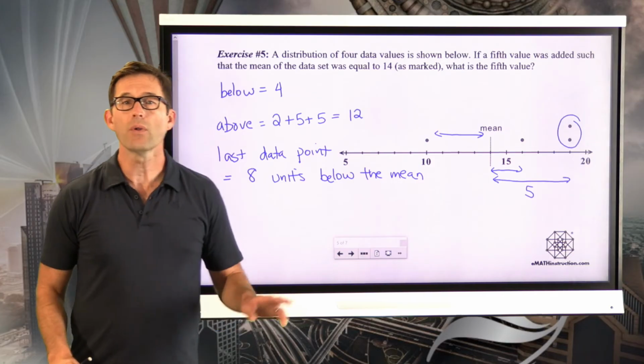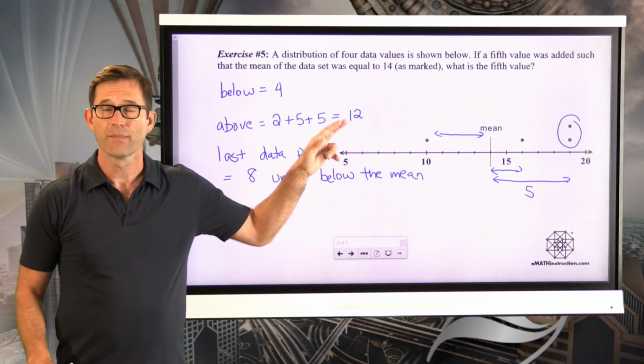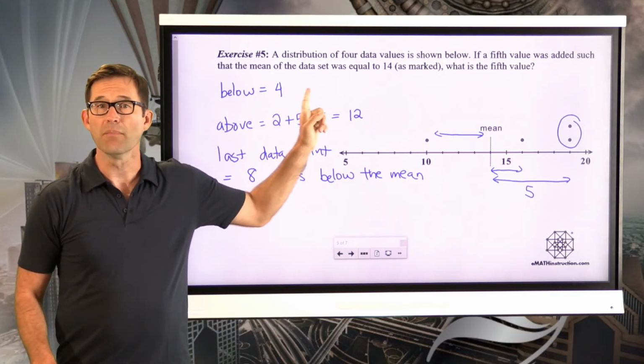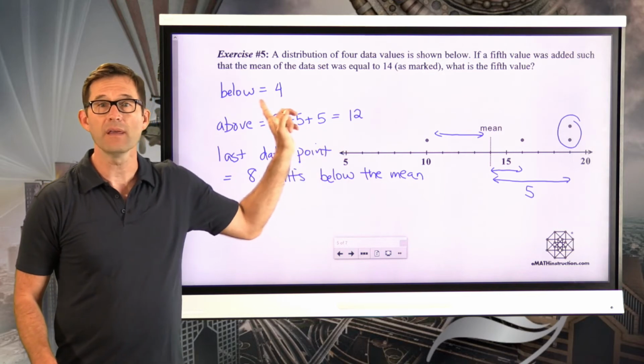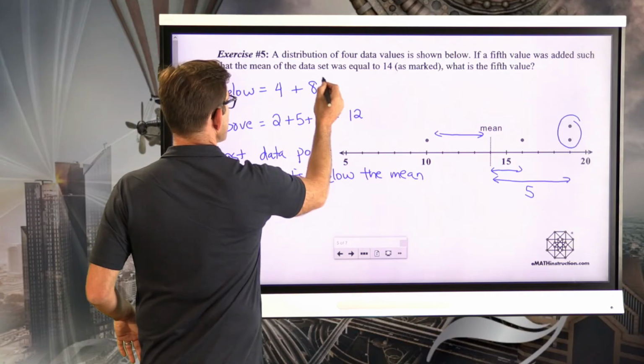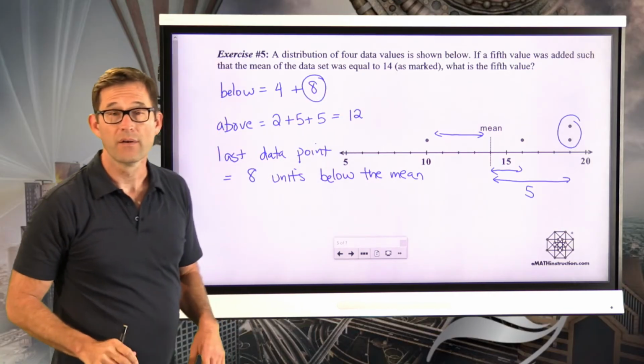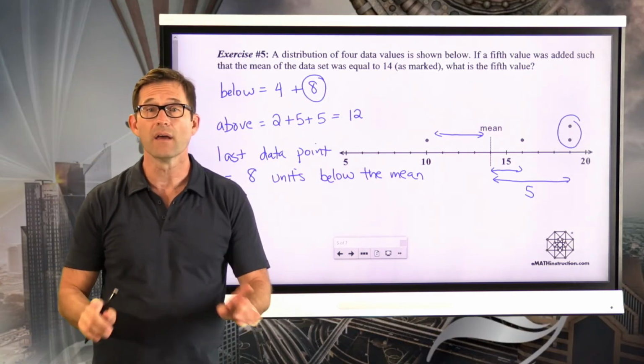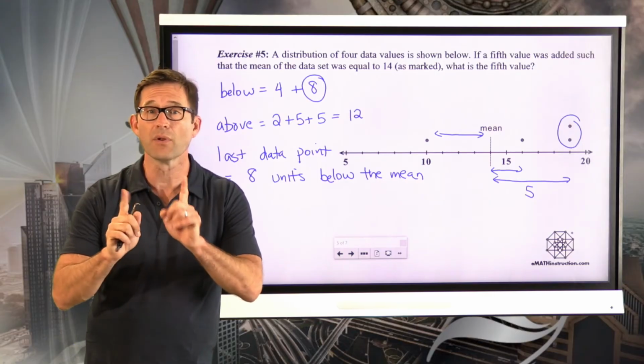Again, think about why that is, right? We have a total of 12 units above the mean and 4 units below the mean, but these two things have to be equal, right? That last one's got to be an 8. Now, I'm not saying that the data value is 8. I'm saying it's got to be 8 units below the mean.